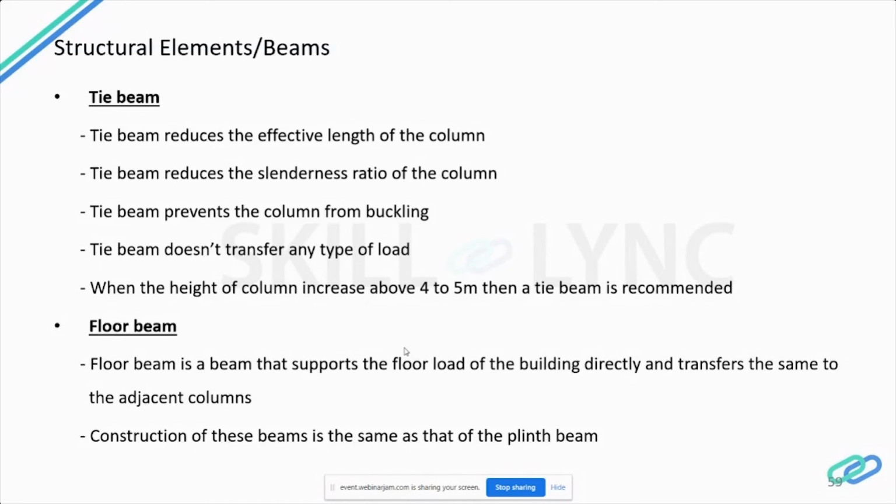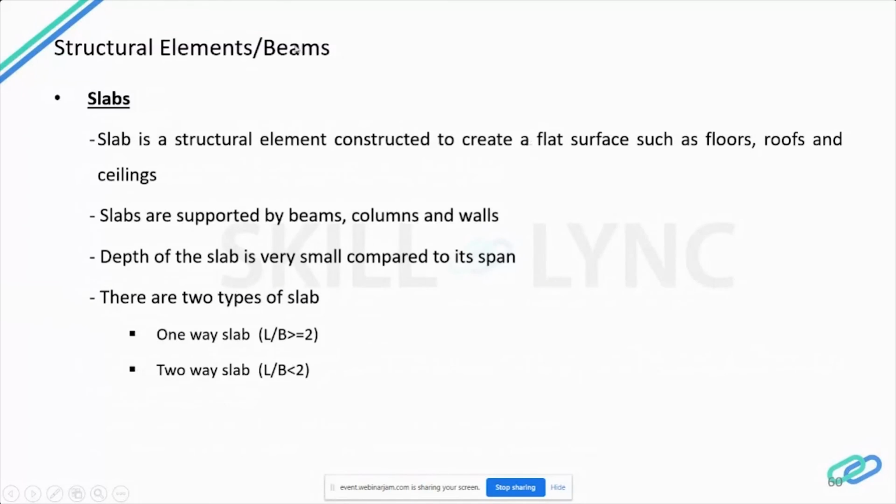Construction of these beams is the same as that of the plinth beam. The only difference is that you provide PCC for the plinth beam below the shuttering. In other beams, we don't provide PCC below. We just provide the RCC and the reinforcement. Otherwise, the construction and formwork is one and the same for these kinds of beams. So next is the slabs.